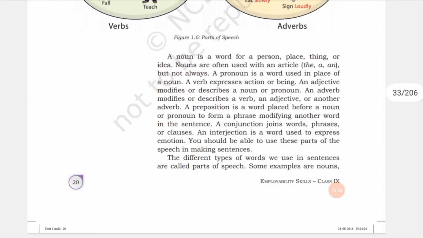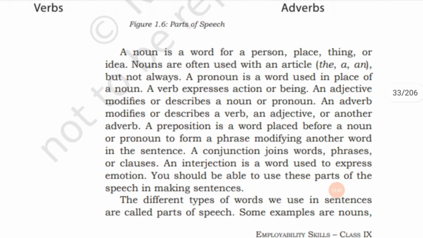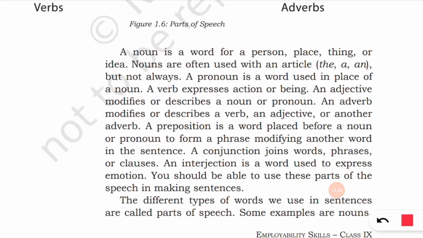We'll discuss these now. A noun is a word for a person, place, thing, or an idea. Nouns are often used with an article, that is the, a, an, but not always. A pronoun is a word used in place of a noun. A verb expresses action or being. An adjective modifies or describes a noun or a pronoun. An adverb modifies or describes a verb, an adjective, or another adverb.